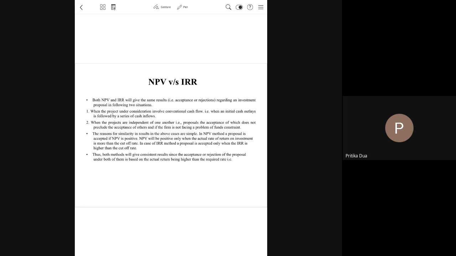NPV, being an absolute measure of wealth creation, gives you the amount of wealth that is added to the firm in rupee terms for every project under consideration, whereas IRR is a relative measure because it gives you the answer in percentage, as to what is the return you are getting from the project under consideration.